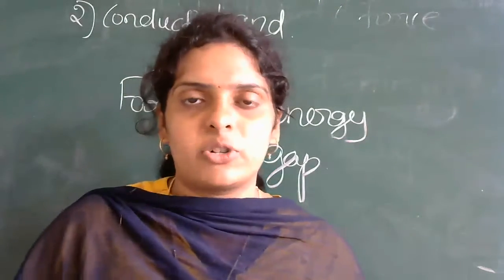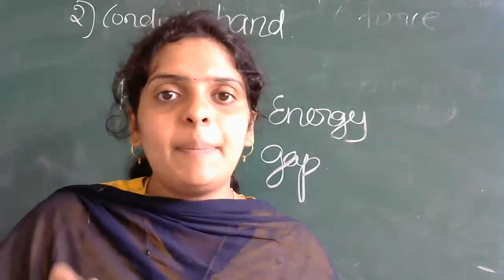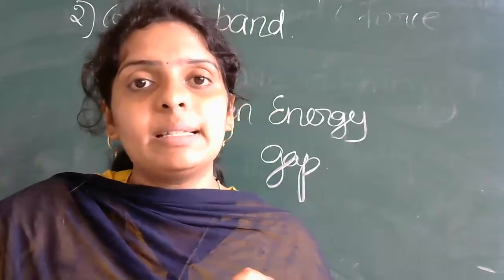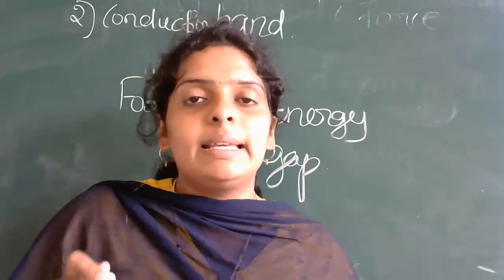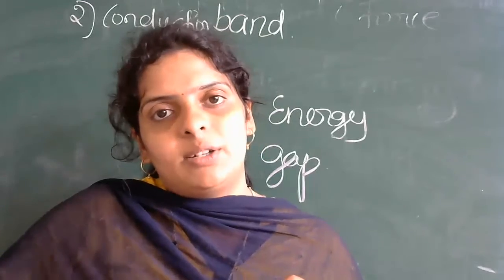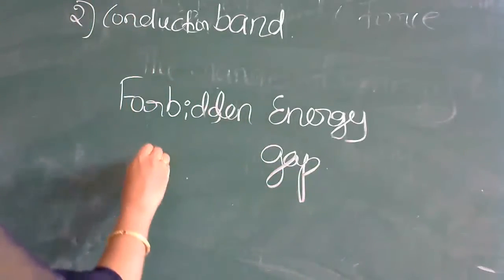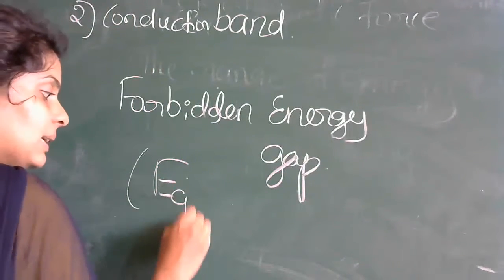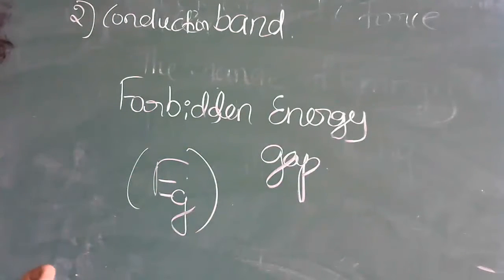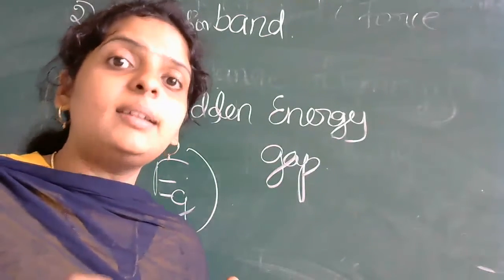These are 1 mark questions. Okay. So forbidden energy gap: the separation between the valence band and the conduction band is known as the forbidden energy gap. Is it clear? Very simple definition. This forbidden energy gap is denoted by the letter Eg.